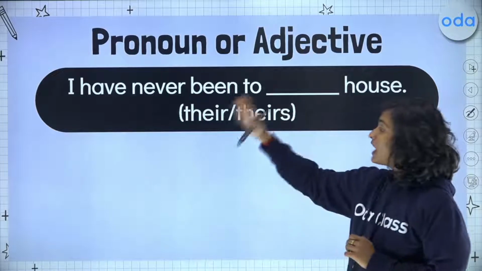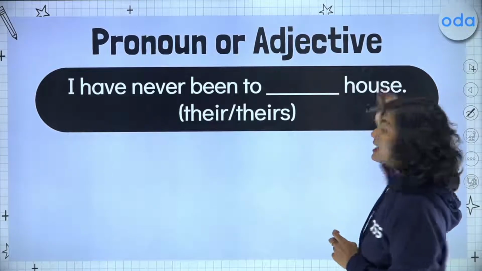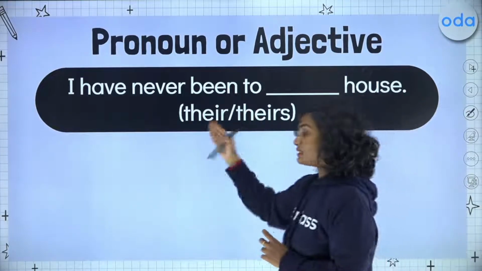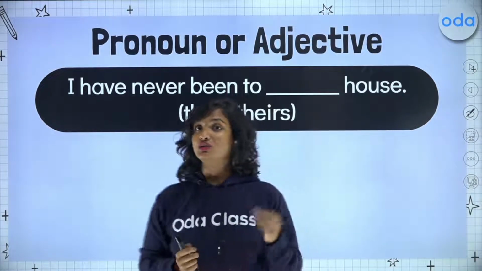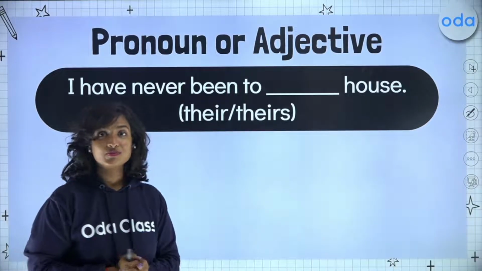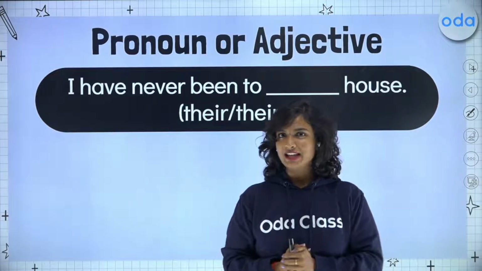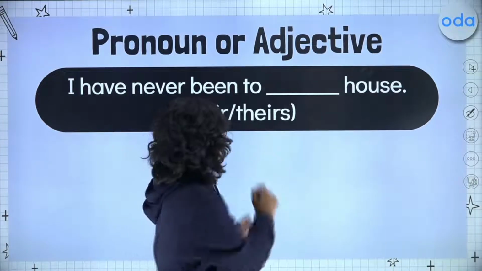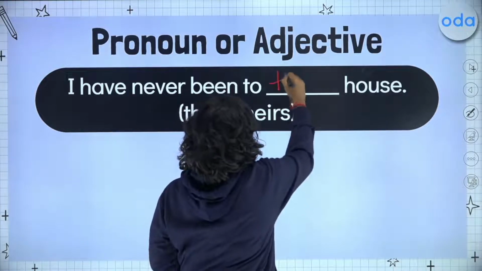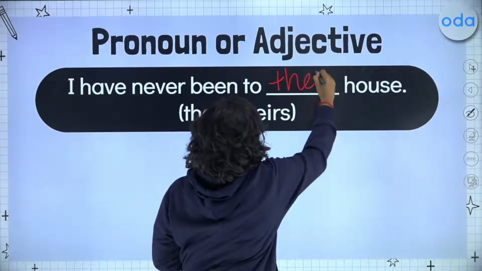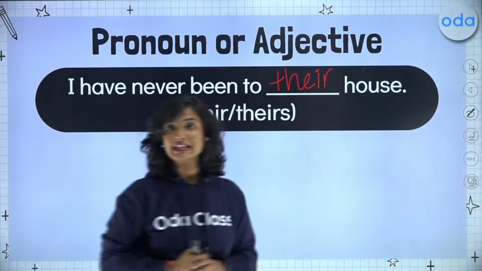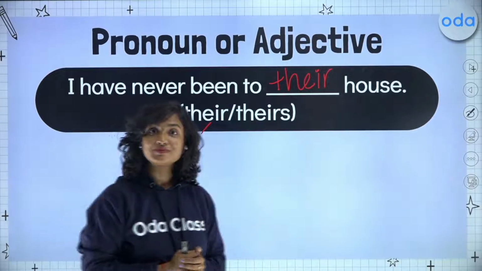I have never been to blank house. Should I use "their" or should I use "theirs"? Once again here, our noun is right after our blank, which means that we should be using our adjective. So we write, I have never been to their house.